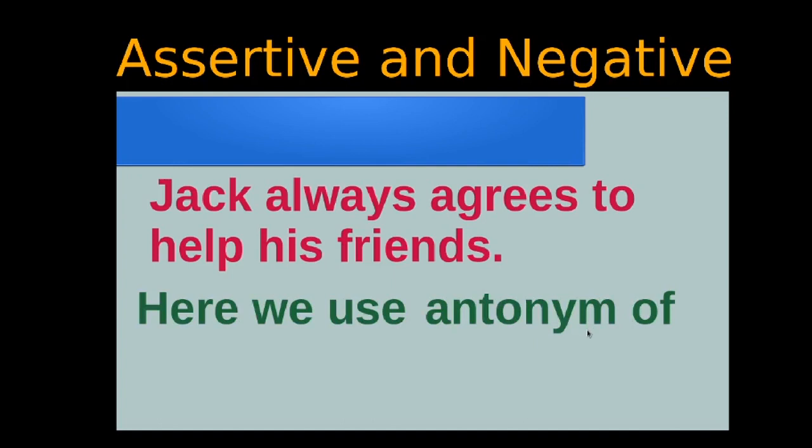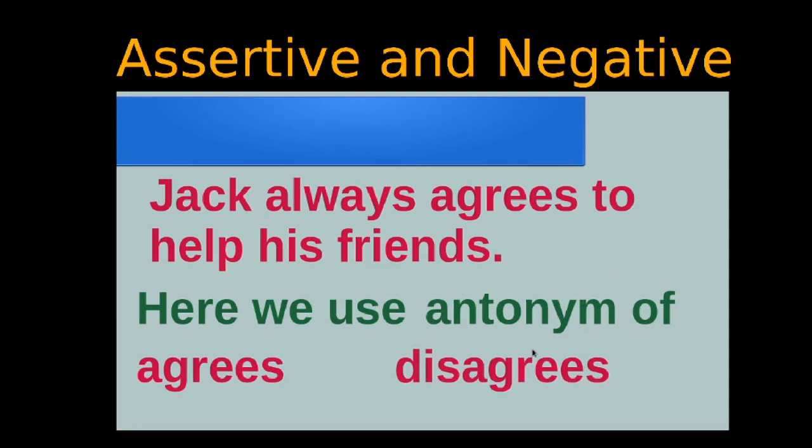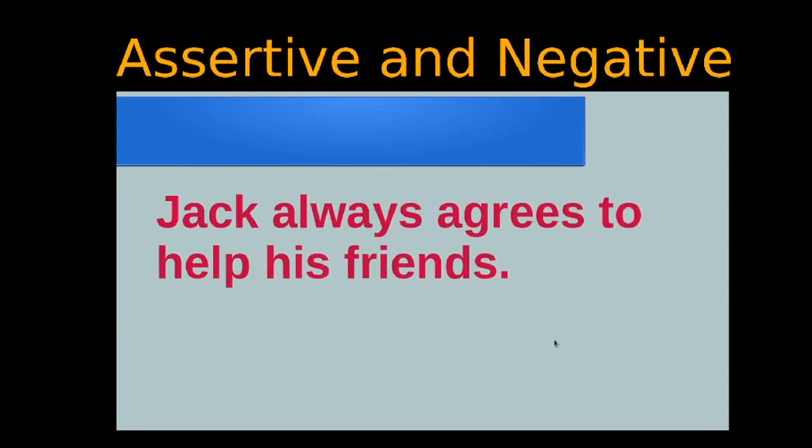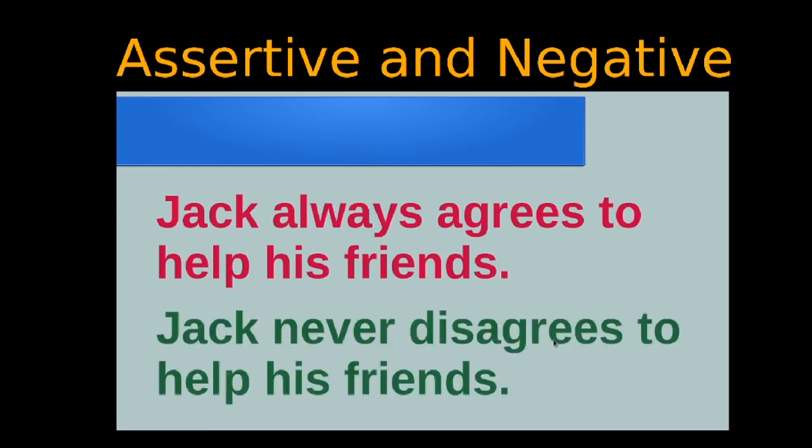Antonym means the opposite. Here we use the opposite of agrees. So what is the opposite of agrees? Disagrees. Jack always agrees to help his friends, so it will become: Jack never disagrees to help his friends.